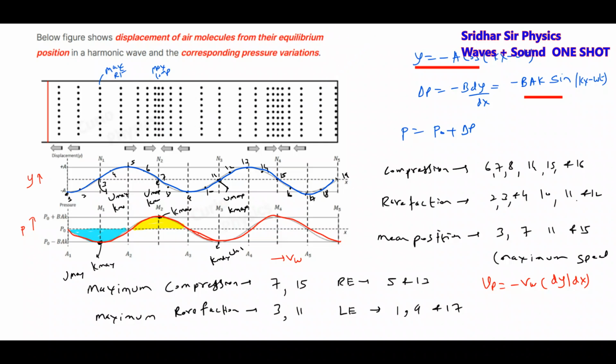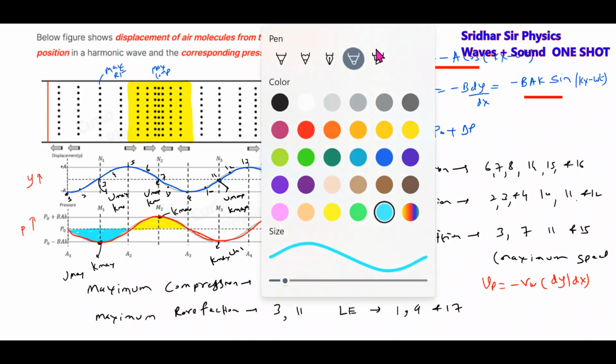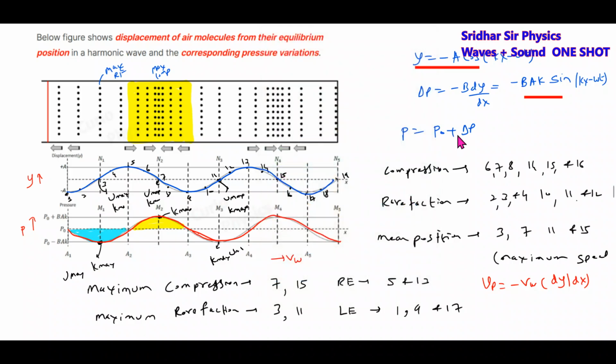So when you plot this, this everything is rarefaction. This everything will become compression.